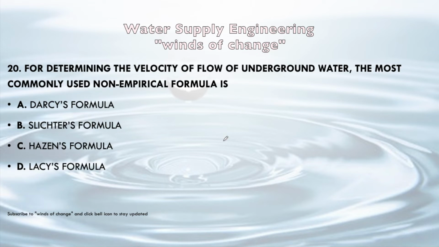For this purpose, which formula will we use? Darcy's, Schlichter's, Hazen's or Lacey's? For the underground flow of water, we will use Darcy's formula. That is, option A will be the correct answer. Darcy's formula we will use for underground water, for the velocity of flow of underground water.